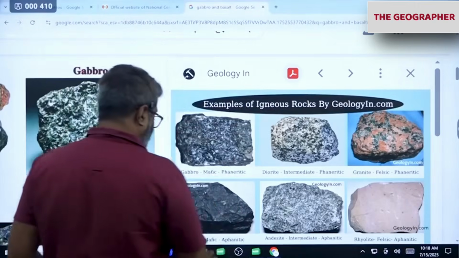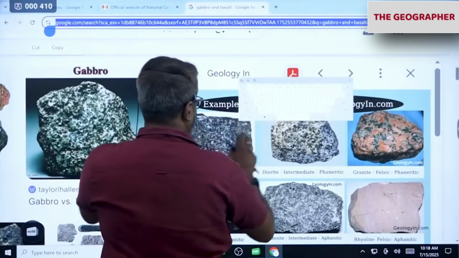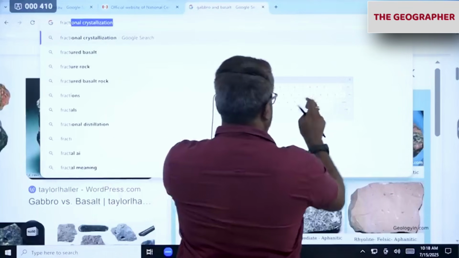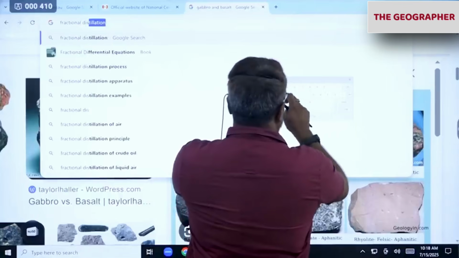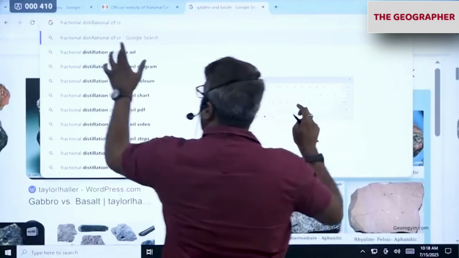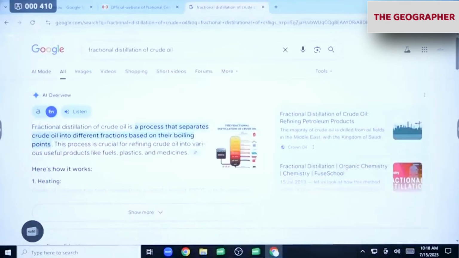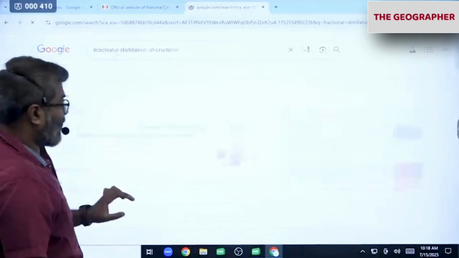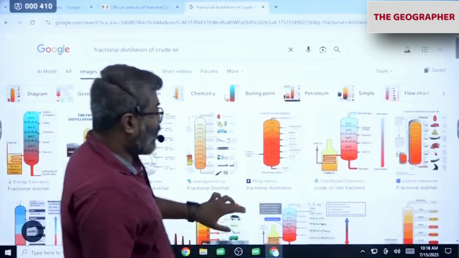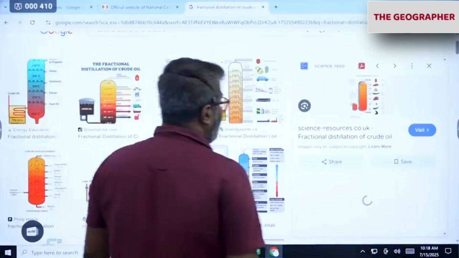So wait, I'll show you how it looks. We use a method called fractional distillation. Fractional distillation is a method of refining crude oil. It means the crude oil is subjected to different temperatures.